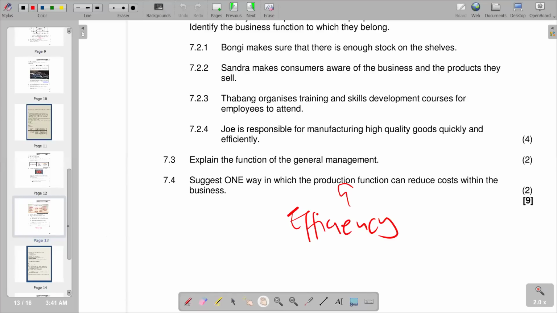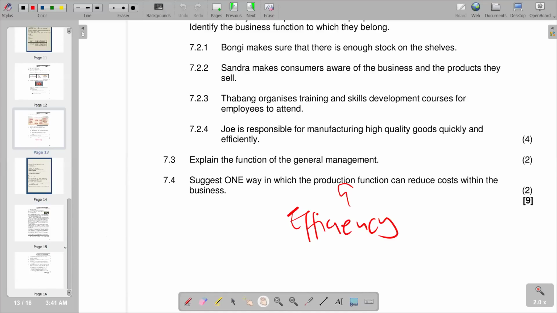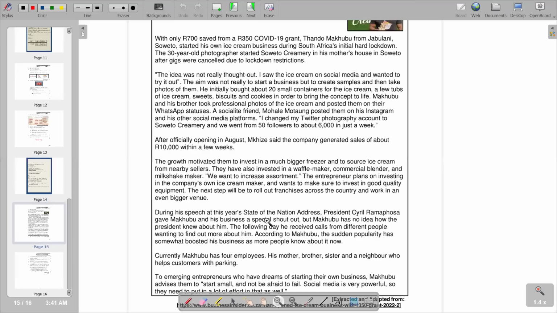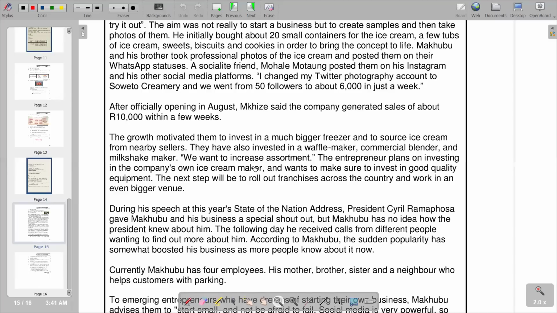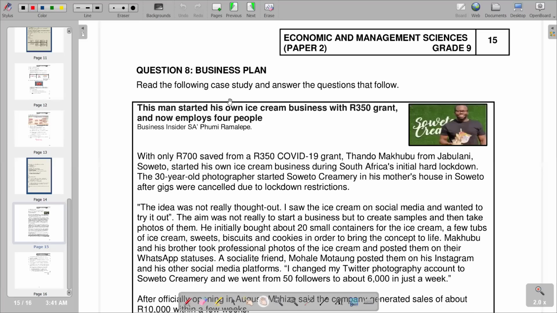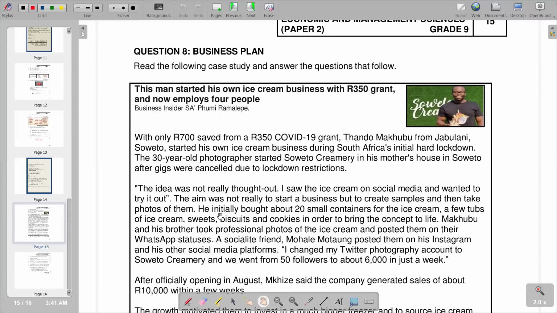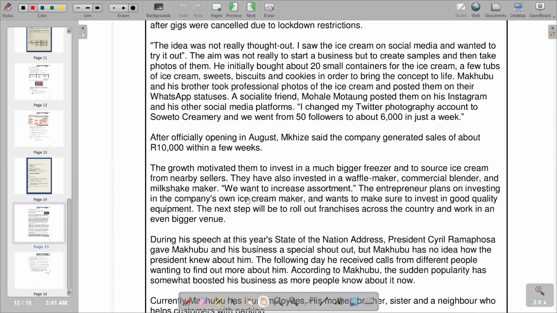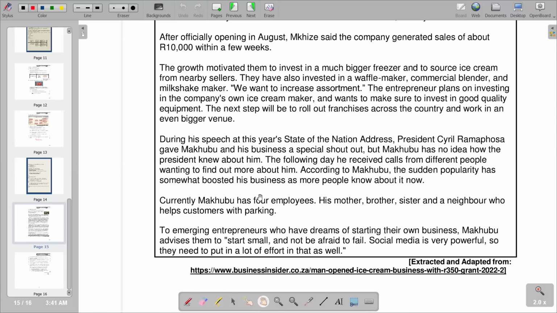So we can go to our question 8. On question 8, we are given information that you need to go through before you answer the question, and it's on a business plan. Read the following case study and answer the questions that follow. The main strategy is an ice cream business with a 350 rand grant, and it now employs 4 people. So you can go through everything in terms of the information given in the case study before you start to answer the question.